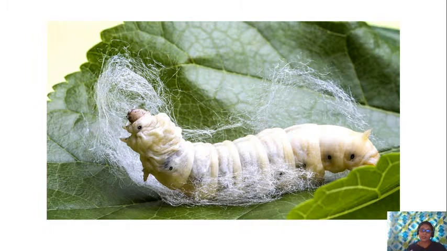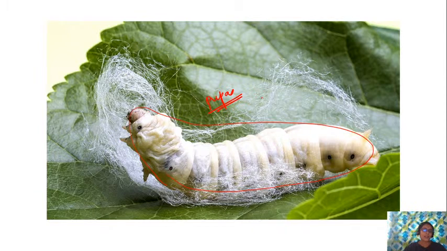So this is the silkworm, the mulberry silkworm. As you can see here, the silk secretion is secreted, and it moves its head continuously to spin, so that the silk is spun over it, and the entire structure will be converted into a pupa.